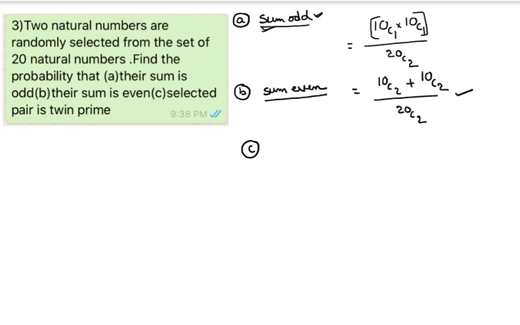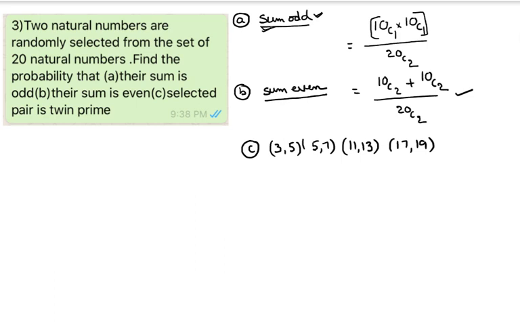Next, it says the selected pair is twin prime. So what are the twin prime numbers? The twin primes are 3, 5; next 5, 7; next 11, 13; and next 17, 19.